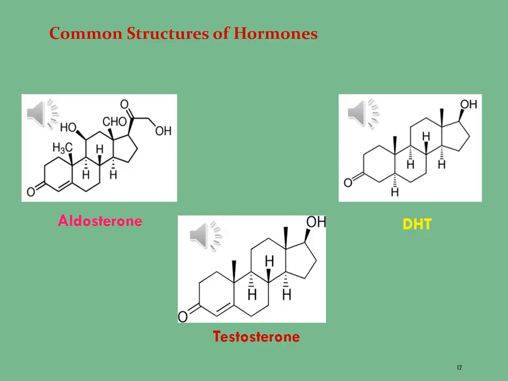In addition, there is a methoxy group attached to the carbonyl group at carbon 17 position. The molar mass of this molecule is 360.450 gram per mole.